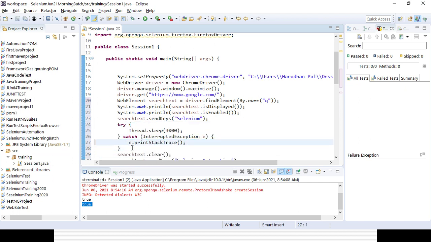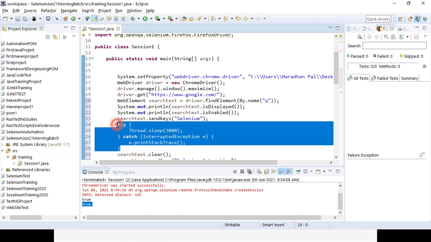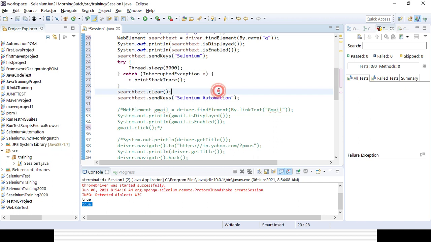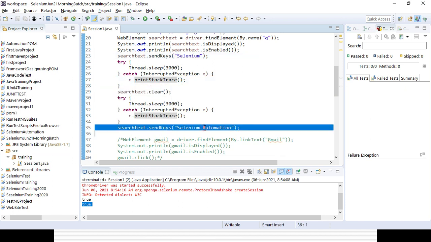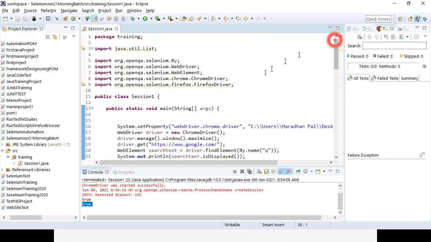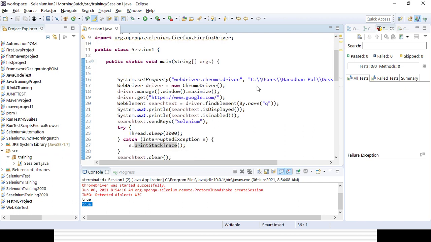Similarly for the next line of code also. After clearing I will also give some time, so that you can see it's waiting for 3 seconds. After that it again enters Selenium automation. In real time, I have just added the sleep to let you know that it is waiting for 3 seconds, entering the value Selenium, waiting for 3 seconds, clearing the value, and then entering Selenium automation again. That will be done by the code, whatever lines we have written. Let's try to run it.